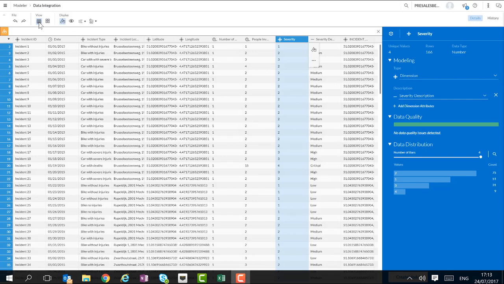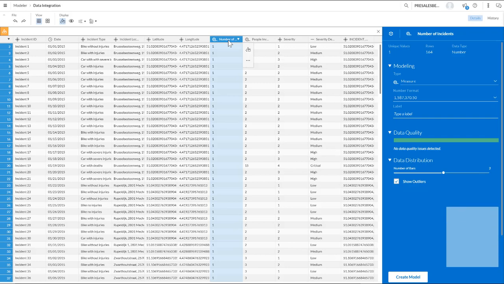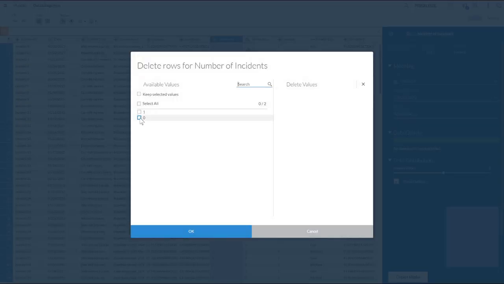In our model, we want to focus on the number of incidents that actually happened, so we need to remove the 0 values. This can easily be done by deleting the rows where the value is 0.